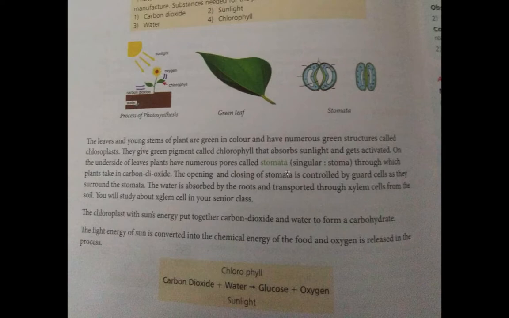These holes are guarded. See, this is open and this is closed. The opening and closing of stomata is done by guard cells. These are guard cells. Here it is written, on the underside of the leaf, plants have numerous pores called stomata. Just like our nose, these stomata are present on the lower side of the leaf, through which plants take in carbon dioxide. The opening and closing of stomata is controlled by guard cells, as I told you, as they surround the stomata.